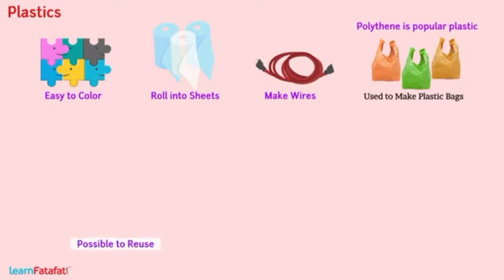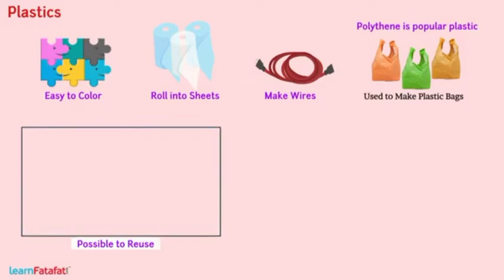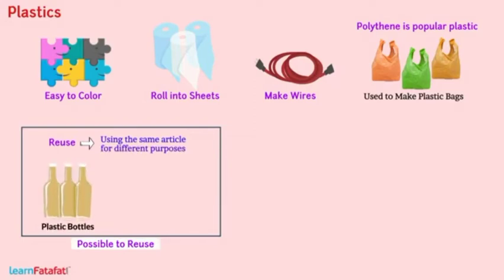It is possible to reuse plastic. Reuse means we can use the same article for different purposes. For example, plastic bottles can be reused to grow plants.